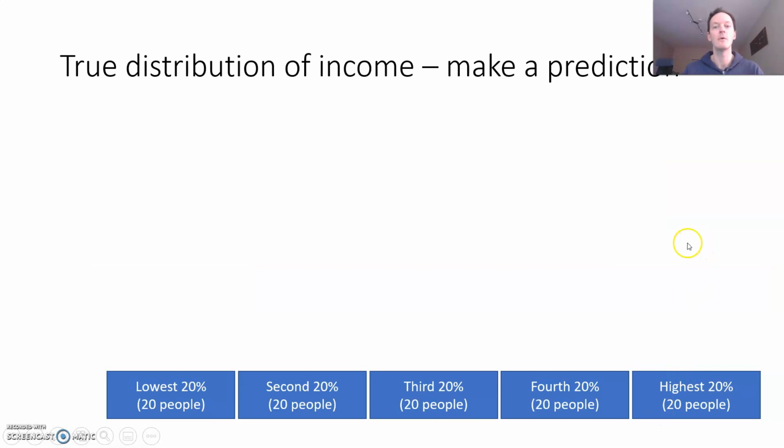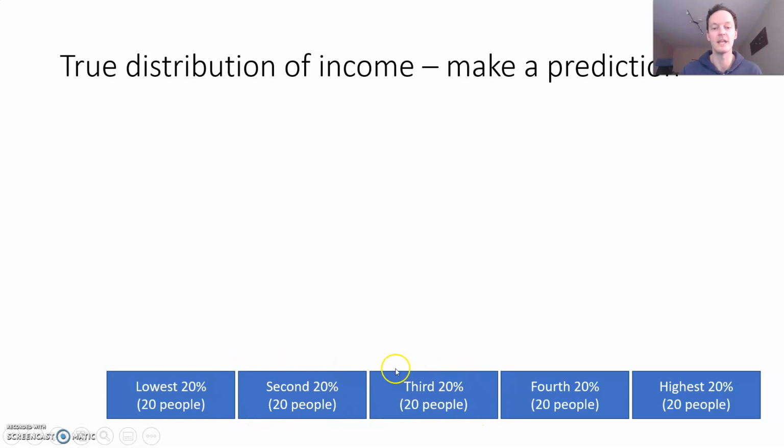So now I want you to make a prediction for a true distribution of income. Grab a pen or a piece of paper or a note on your device, and out of the 100 M&Ms available in this economy, how many are earned by the lowest 20%? How many of those 100 are earned by the next 20%?